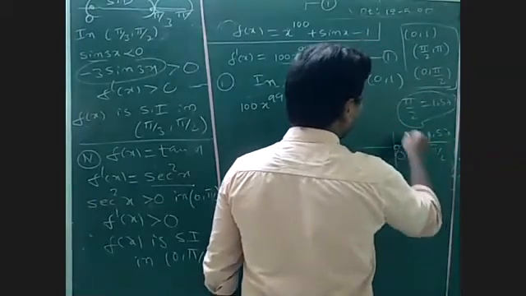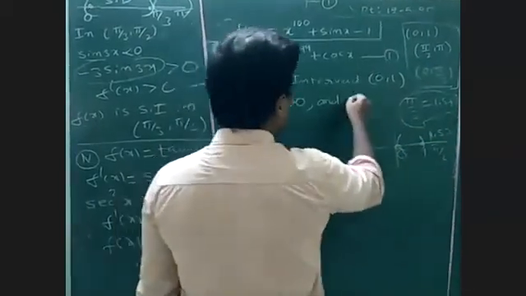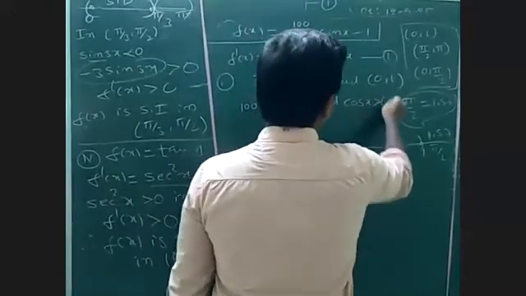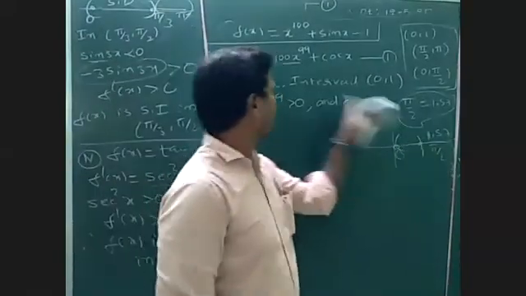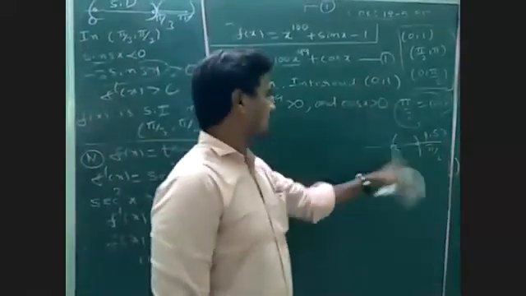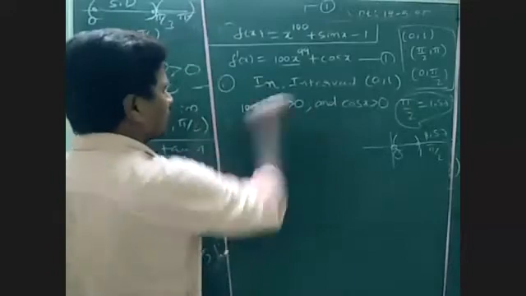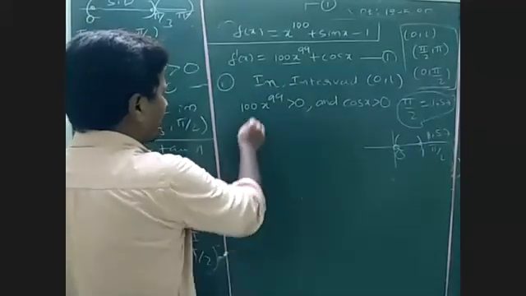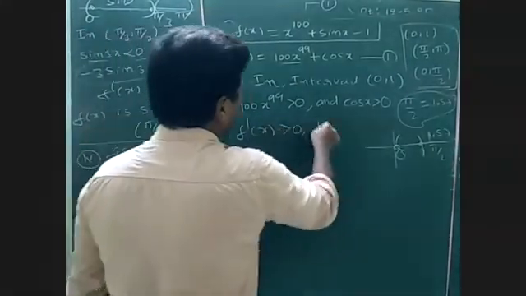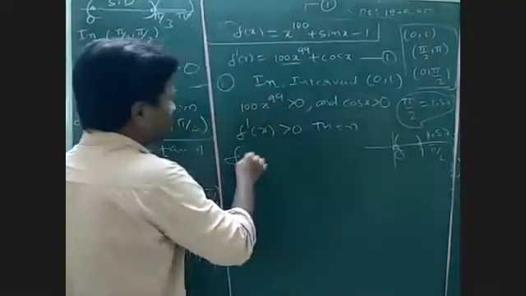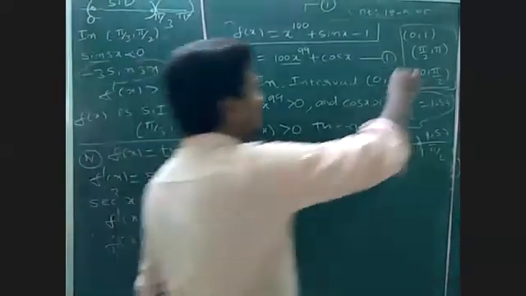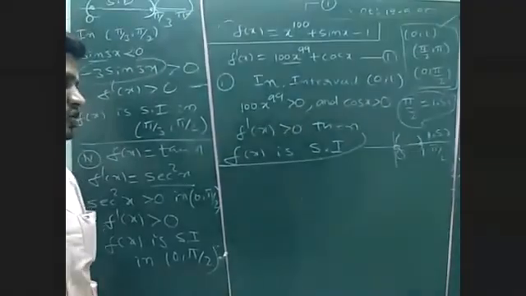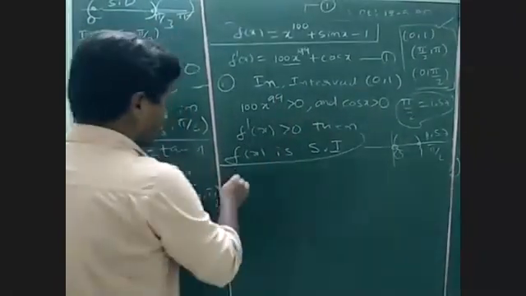So here 1 will be there, and cos x also greater than 0, because in the interval 0 to 1 it is clearly greater than 0. So both will be greater than 0, so f dash of x is clearly greater than 0. Then f of x is strictly increasing. So finally in the first interval we got increasing. The question is about decreasing. Okay, let's see the second one.